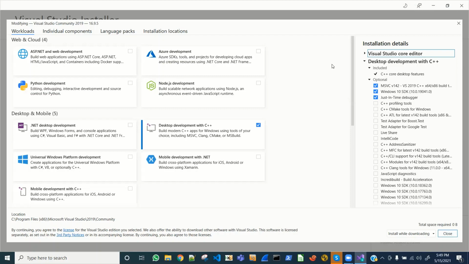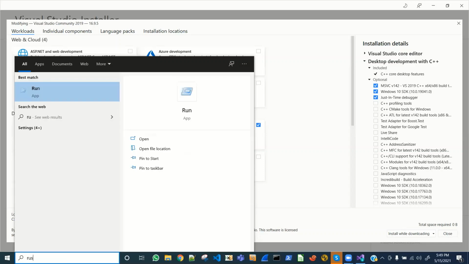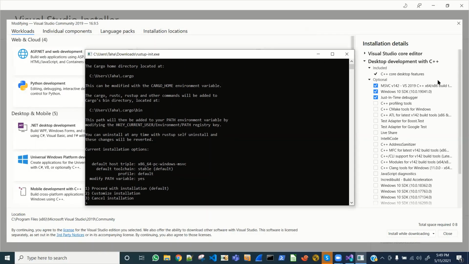In addition to this, I came to know that there is also a PowerShell script that is used to do the same thing on Windows. I'll mention the URL to that PowerShell script as well. After installing these components, when I proceed with the installation again, this is the rustup-init program that is used to install Rust. You select option 1, proceed with installation, and it goes ahead quite fine.